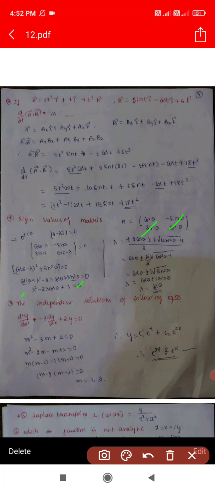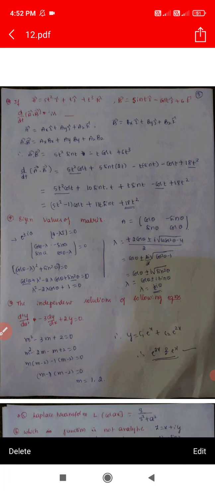Next, 2 cos theta by 2, separately dividing by 2, we get cos theta plus or minus, 4 will be taken outside of the root, we get 2i. So 2 gets cancelled, square root of cos square theta minus 1. So we know that sin square theta plus cos square theta is equal to 1. So 1 minus cos square theta gives sin square theta. That is cos theta plus or minus i sin theta we get.